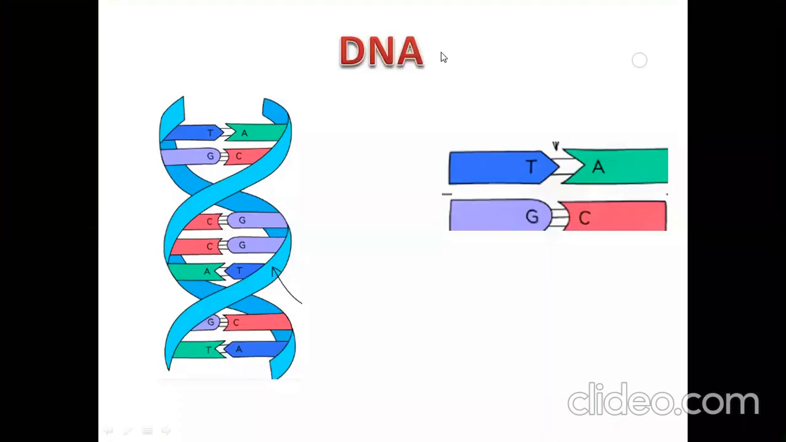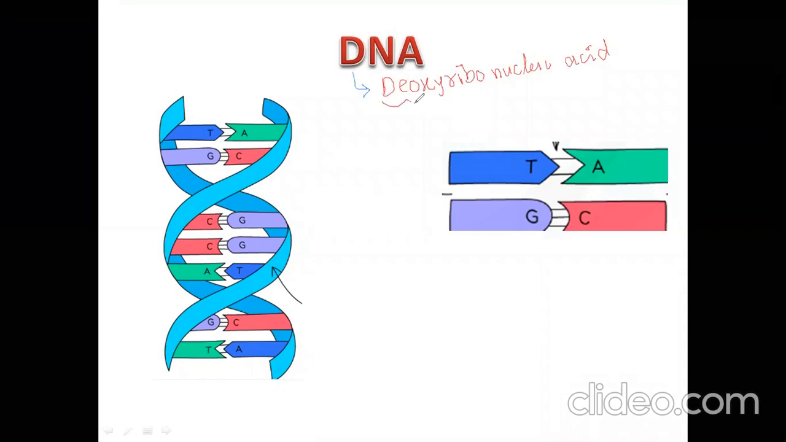Dear students, our next topic is DNA. DNA is actually deoxyribonucleic acid. DNA is present in the nucleus of a eukaryotic cell, while in a prokaryotic cell, it is present in the cytoplasm. DNA controls all the activity of the cell. DNA controls what? All the activity of the cell.